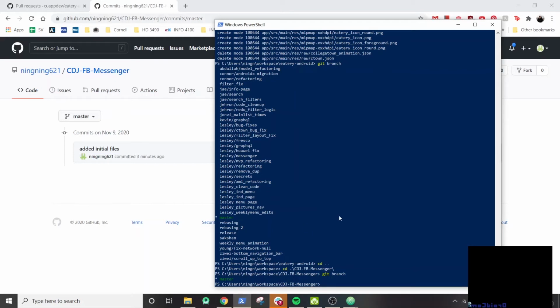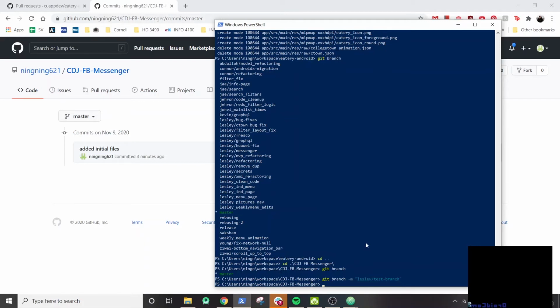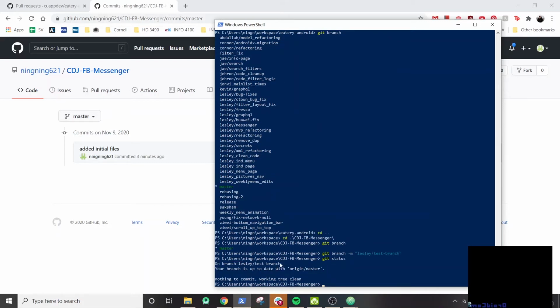To create a new branch, we can do git branch -m. I want to do Leslie test branch. Generally, it's a good convention to put your name first, then the description of your branch, but obviously that's not required. Okay, so we'll do Git Status, and we'll see that now we are on our new branch.